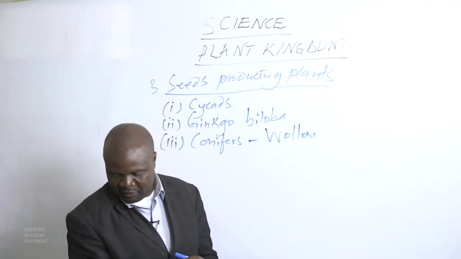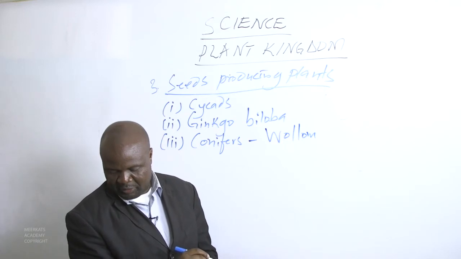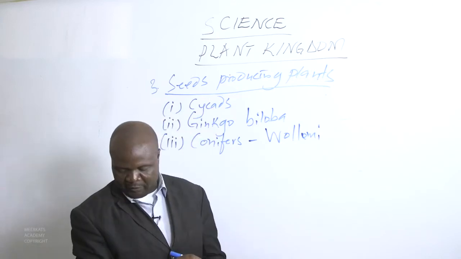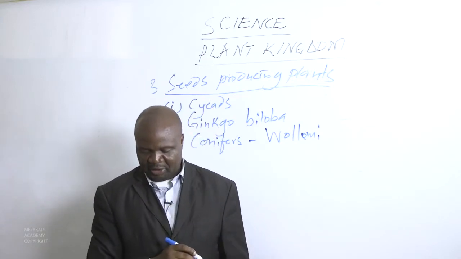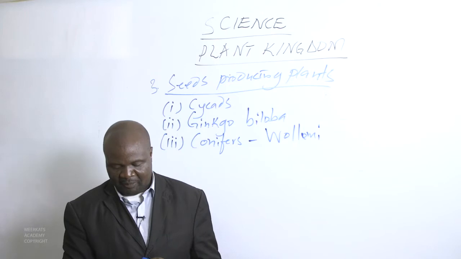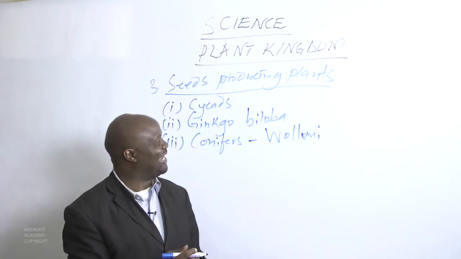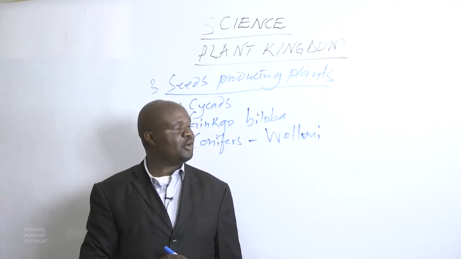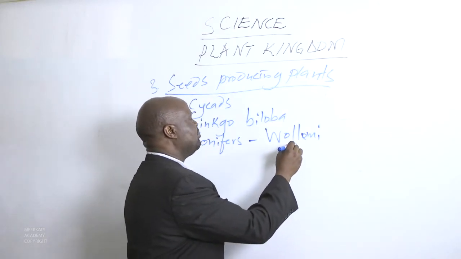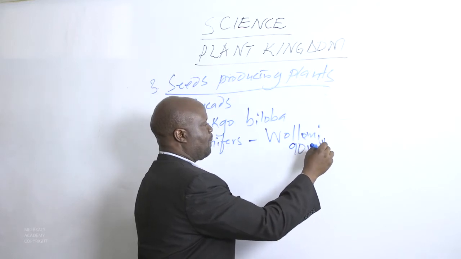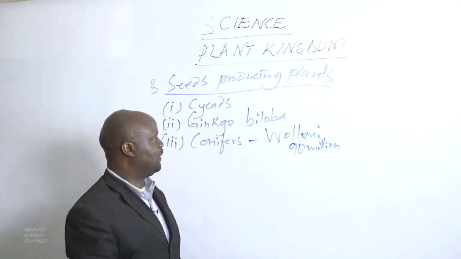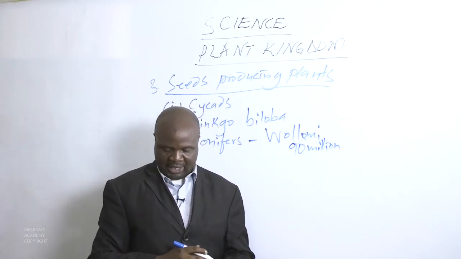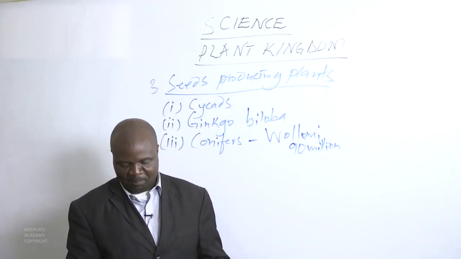We also have the Wollemi pine. They are found in Australia. It has been found that the Wollemi pine is an ancient tree. It has been found in fossil records close to 90 million years ago. That's when the Wollemi pine was discovered, when they carried out carbon dating.